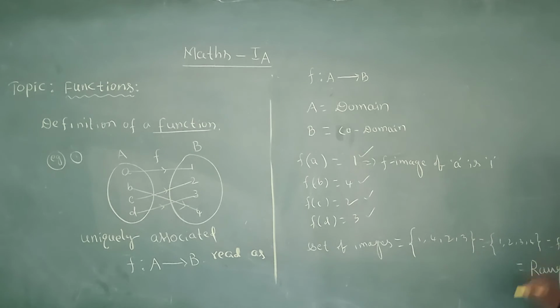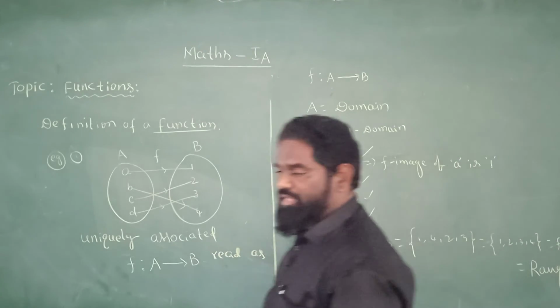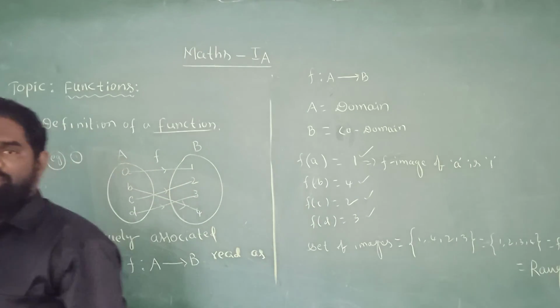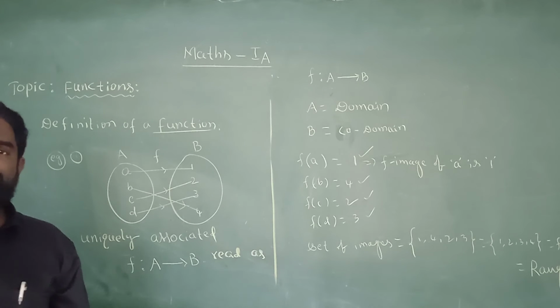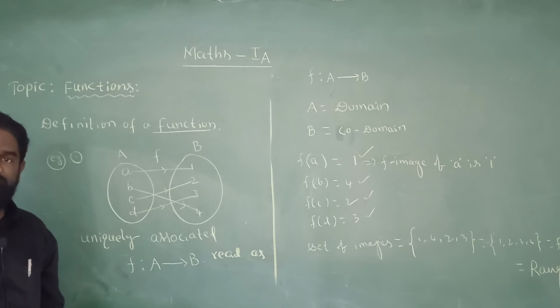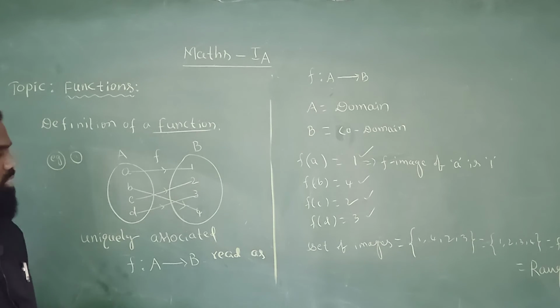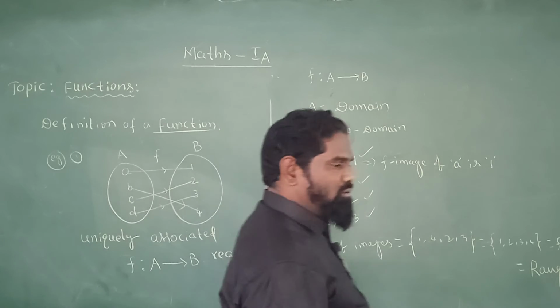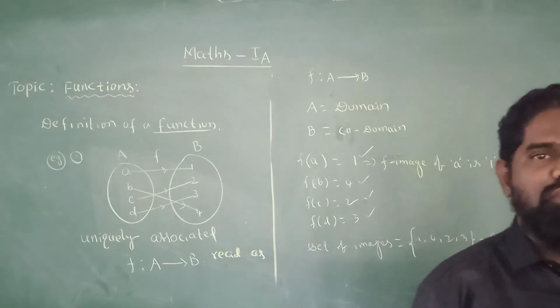Range of a function means the set of images of elements of the first set A, the domain. One more important thing: range and codomain need not be equal.